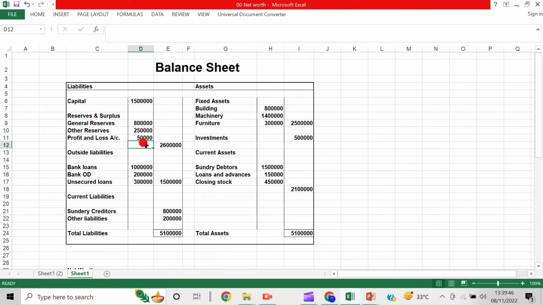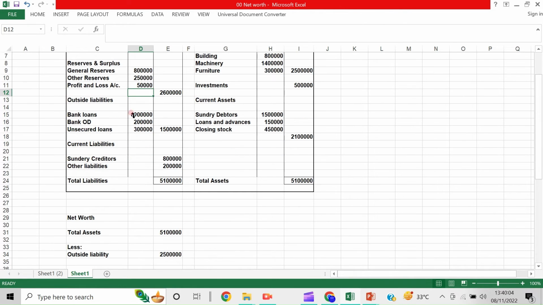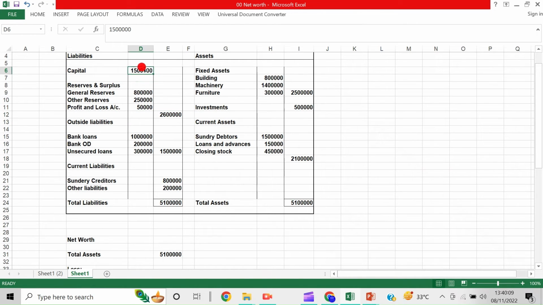Why? Because this is capital plus other reserves. This also belongs to this company or the owners of this company, so even the reserves come into this. Now just see, total assets is 51 lakhs, and the total internal liabilities is 26 lakhs, that's 15 lakhs capital and 11 lakhs reserves.